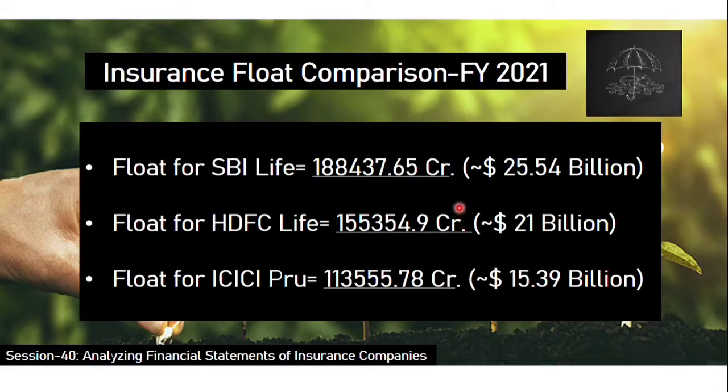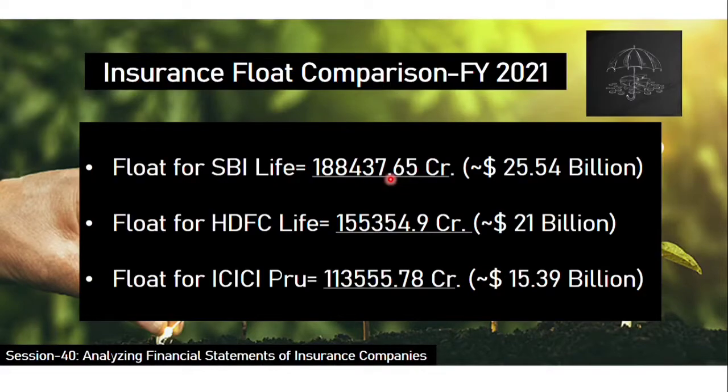Why I have included mainly the float calculation here for all the companies, and very specifically for various financial years like 2017 to 2021 for SBI Life, is because you will not find the float calculation for Indian insurance companies in any articles or videos anywhere. Float, like I mentioned, is a concept not that familiar in the Indian insurance market, because it is mainly utilized by US companies, and that too is a concept by Warren Buffett.